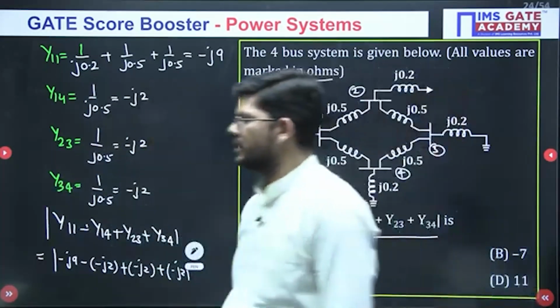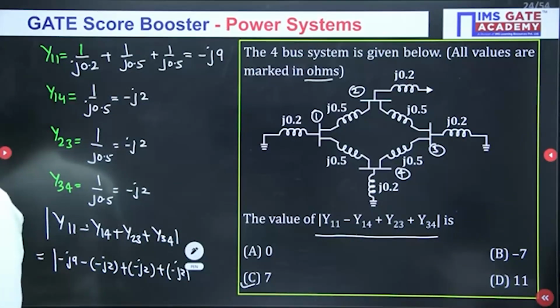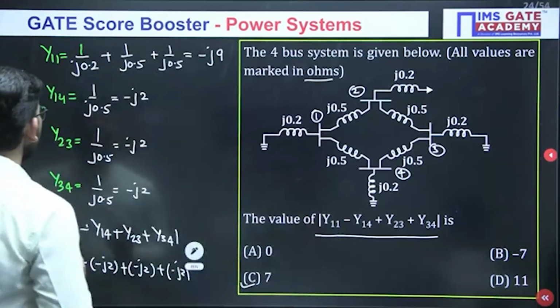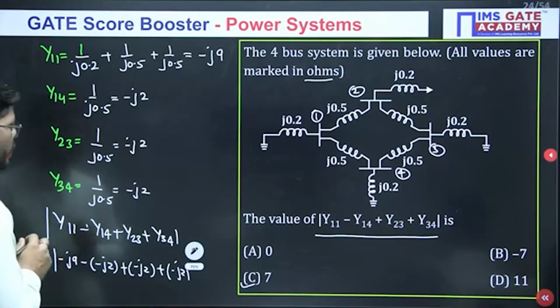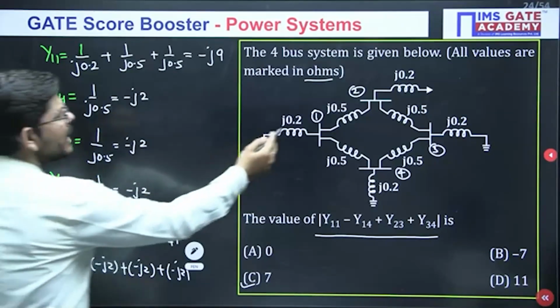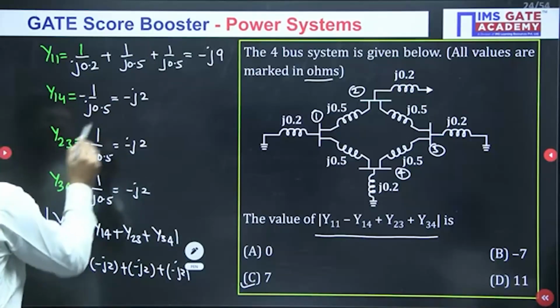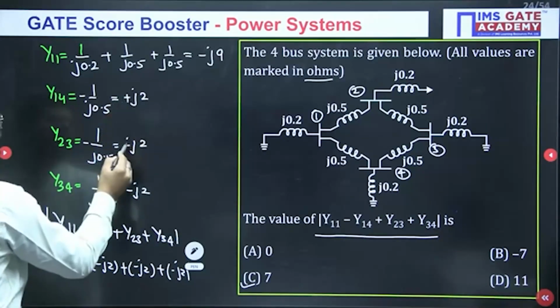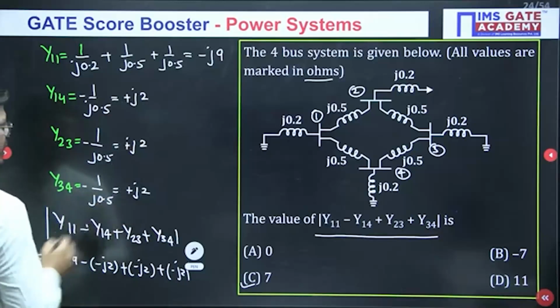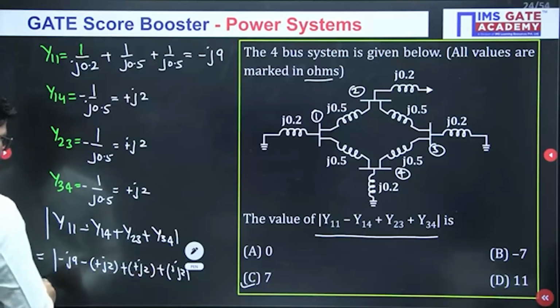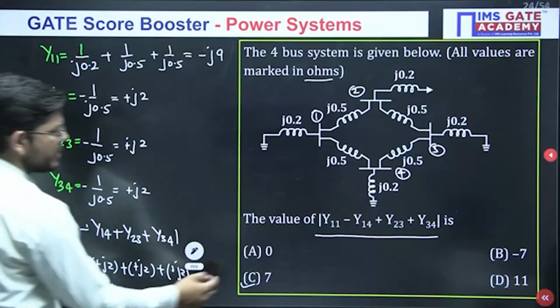Is anything wrong that we have put here? Yes, one thing that we have mistaken here. Just see, y14, y23 and y34 are off diagonal elements, and for off diagonal elements we have to put a minus sign as well. So when you put a minus sign, everything will become plus. In off diagonal elements there will be a plus sign coming here. So now you will get minus j7. So ultimately the answer will be 7, which is C.